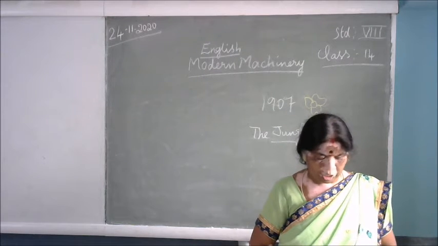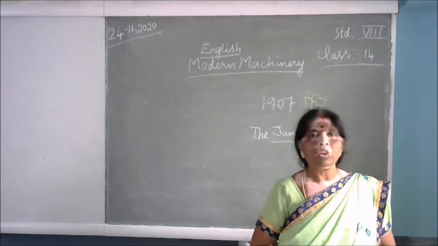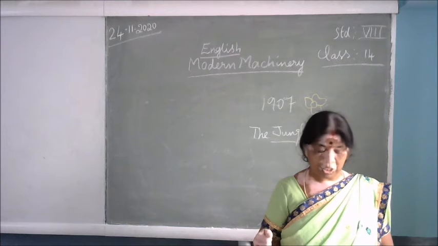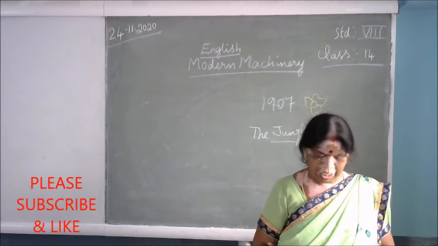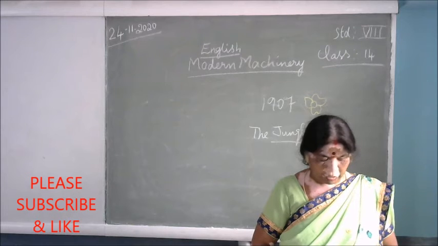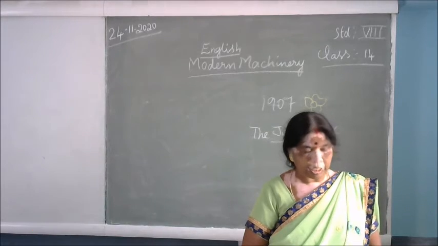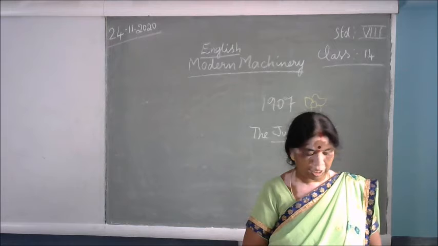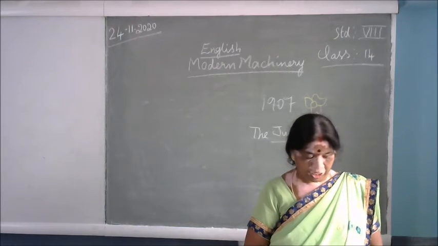Kipling lists the various functions that the machines can perform. In one category, the machines can pull, haul, push, lift. Everything can be done by machines. Drive, as in forklifts and cranes. So what are the various functions here? Pushing, pulling, lifting, driving. Many functions are there.